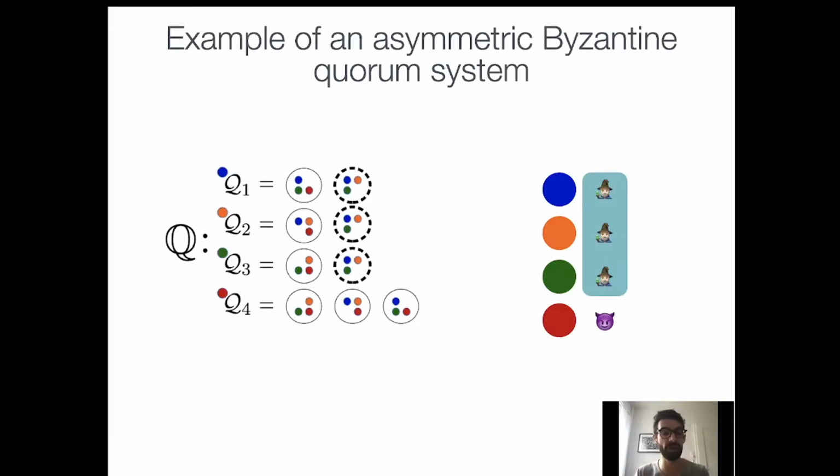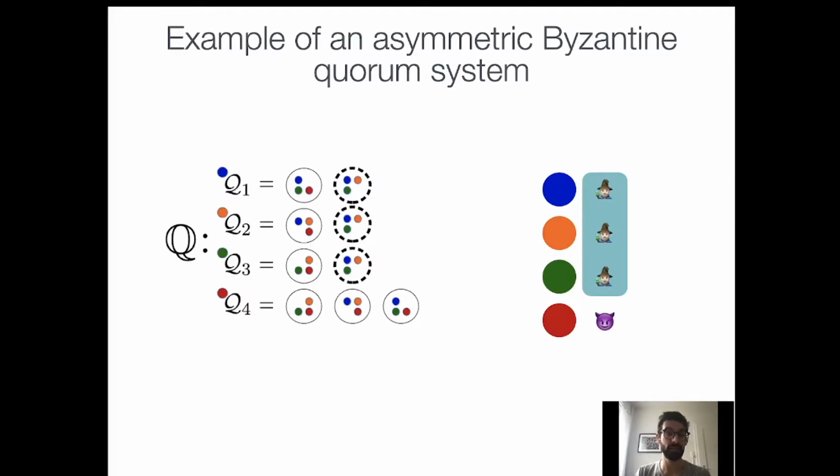Assuming red to be the malicious one in the execution, we can see that processes blue, orange, and green form a guild. Why? Because we can find at least one quorum for each of them in which the process red is not contained. This means that they don't have to listen to the process red to continue to operate.